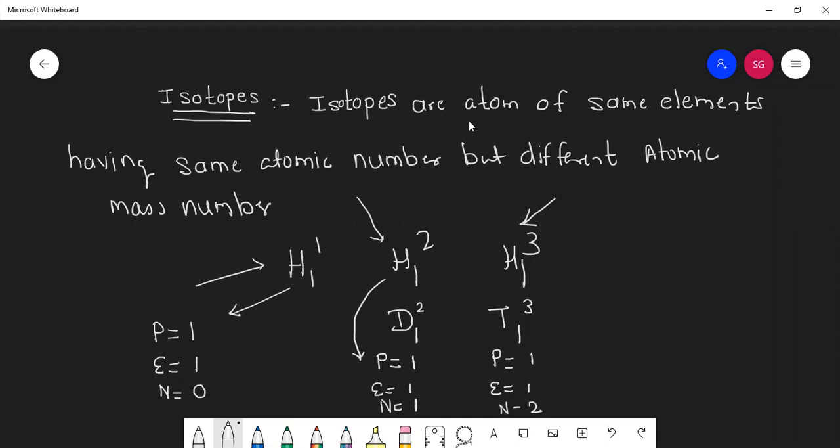So can I say isotopes differ in neutron number? Yes, it differs in number of neutrons.